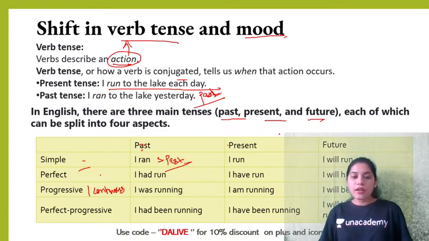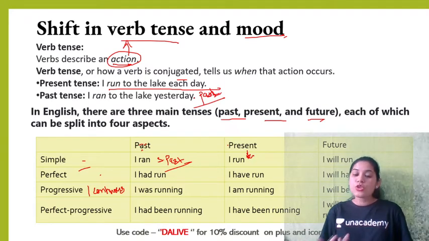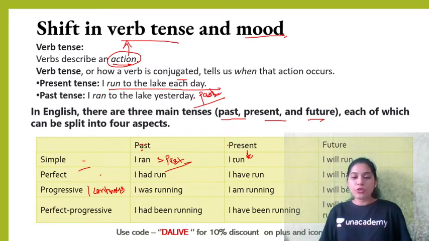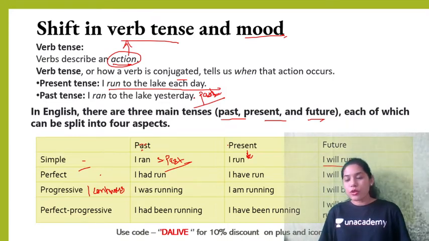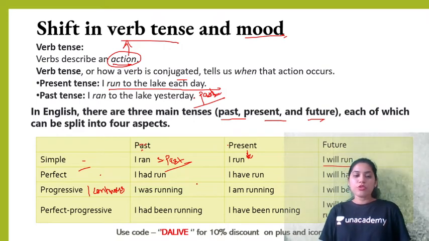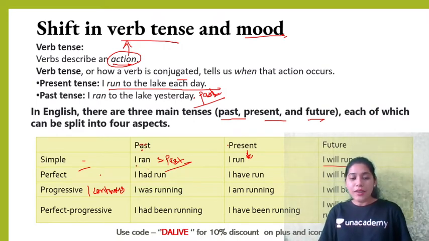You say I run for present tense, not only for present tense, for a daily action. Like I teach every day. So I teach. You study. That happens every day. So you can use it for general truth as well. I will run is for future, like I will run in the evening or I will run tomorrow. I will do this tomorrow, right? So for future statements. I had run.